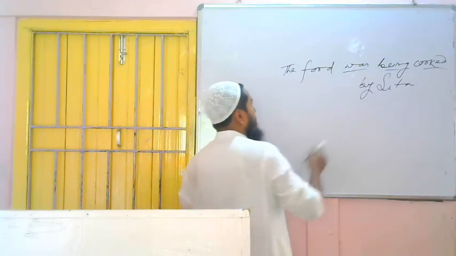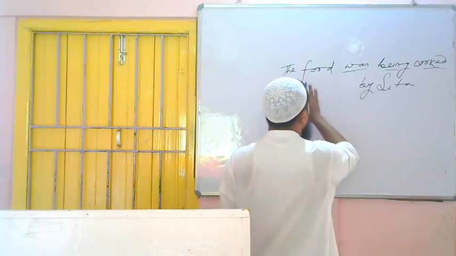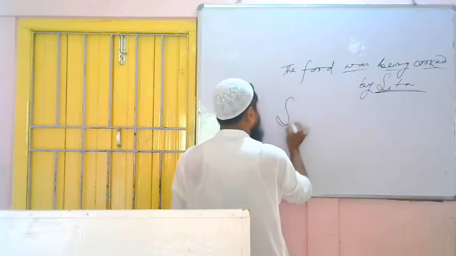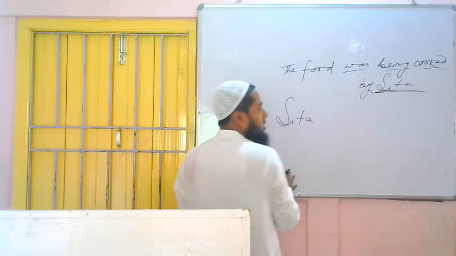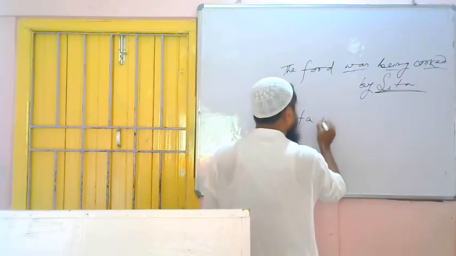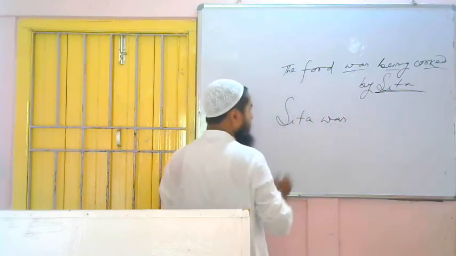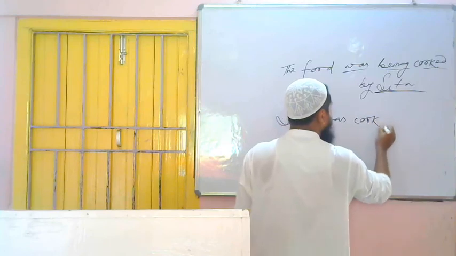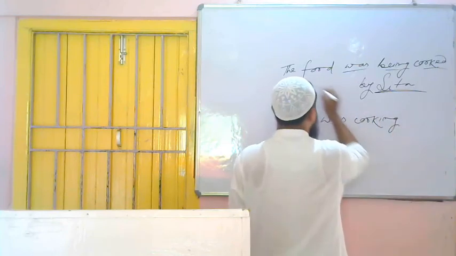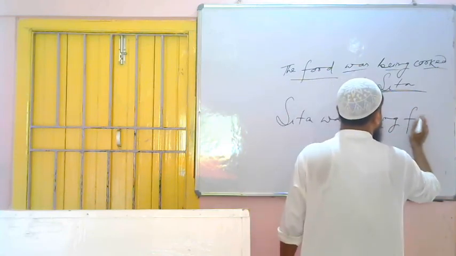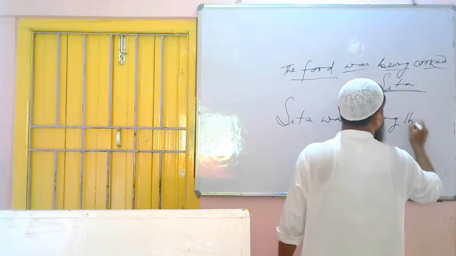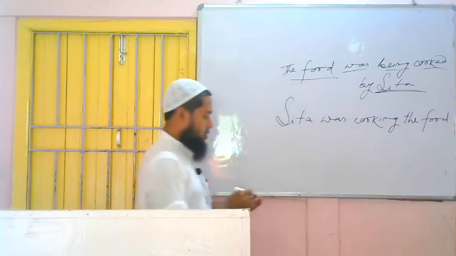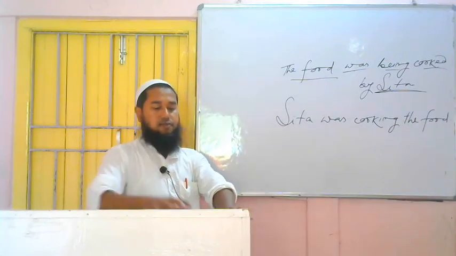So here, in passive voice we brought the subject in place of the object. The object is what? Sita. It will go in place of the subject, Sita. Then past continuous tense, that's why was or were. Sita singular number, was. Then verb-ing. The verb is what? Cook-ing. Sita was cooking. Then the object. The object is what? Food. Cooking the food. Sita was cooking the food. Finished. This is all about how to change passive to active.